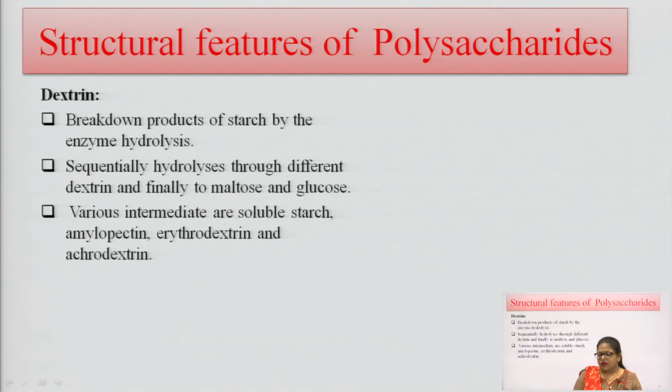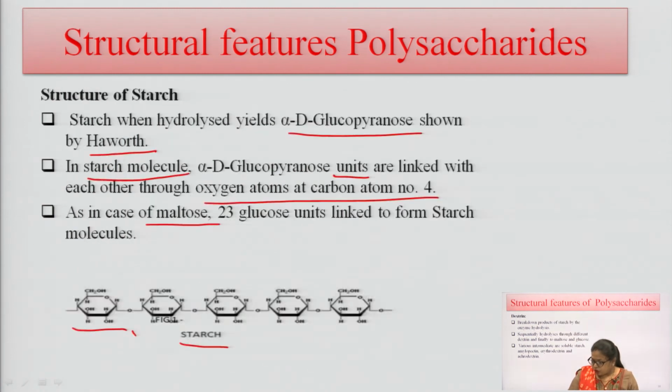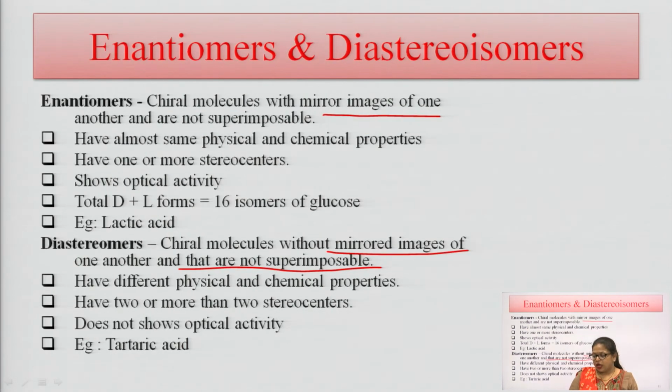And the next one is we can conclude or revise with the Haworth projection, anomerism, and enantiomers. So, enantiomers are those chiral molecules which are mirror images of one another, and they are not superimposable. Enantiomers have the same physical and chemical properties, have one or more stereocenters, and they show optical activity. Enantiomers have the D and L form, that means they are showing around 16 isomers of glucose. An example of enantiomers is lactic acid.